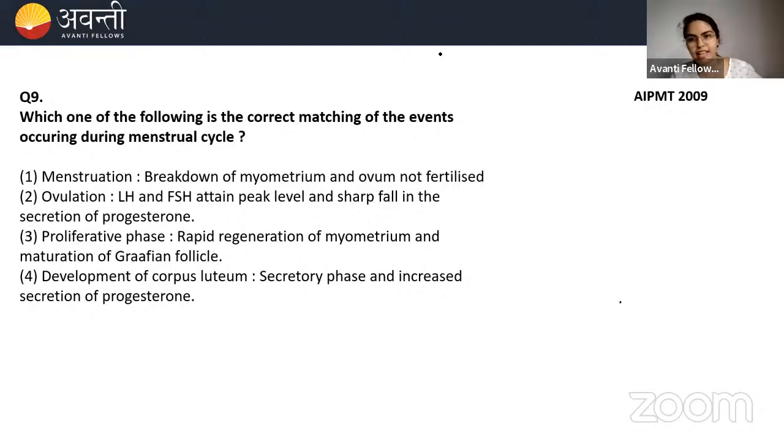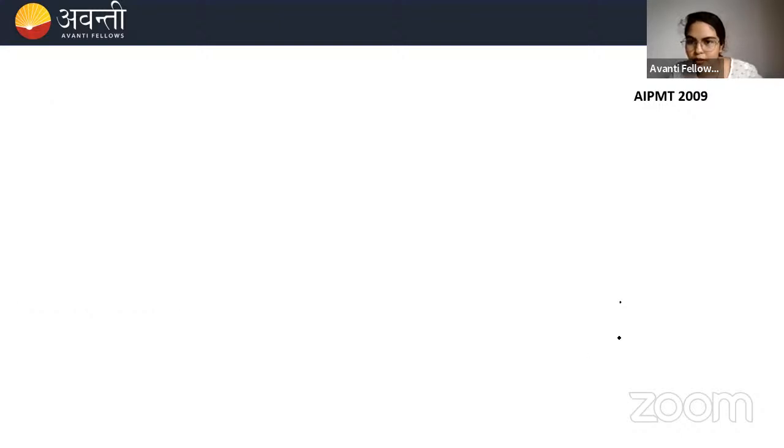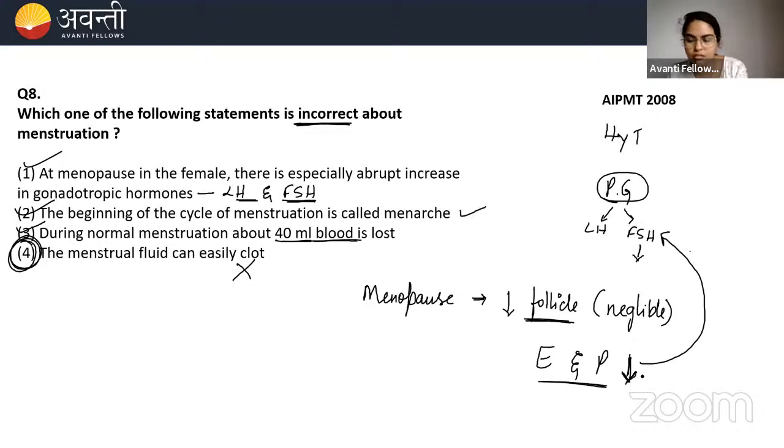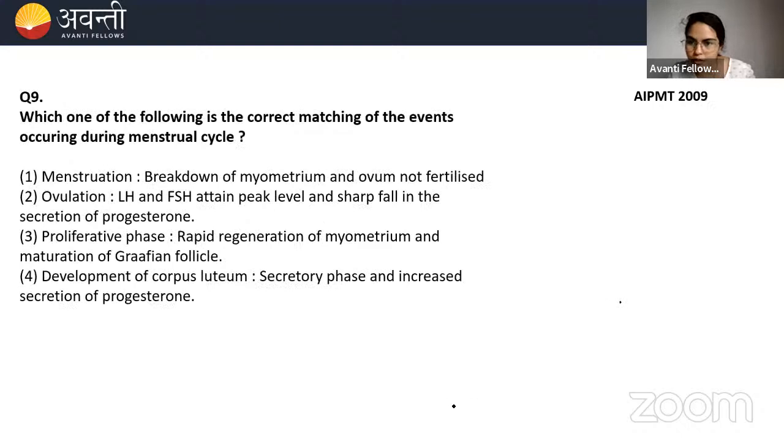I have told you the menstrual cycle is a very important concept. You will expect many questions from this. Very good, very good. I can see many of you are choosing the correct option. Okay. Very good, Del. Very good, Gandhinagar. Very good, Mahisagar. Oh my God, what happened? Okay. Yes, very good, very good.